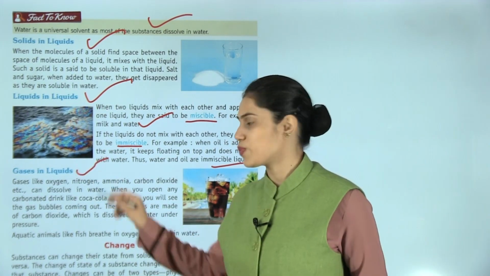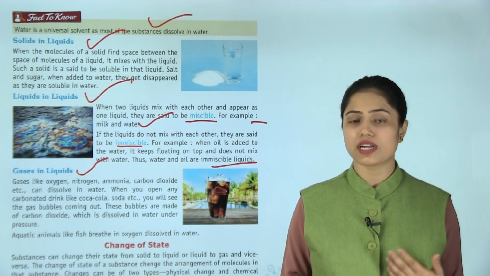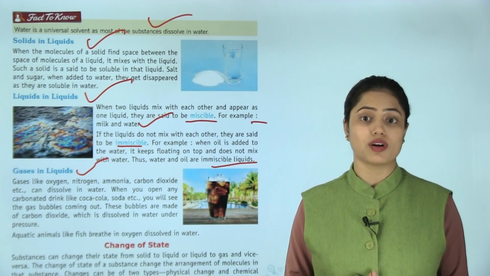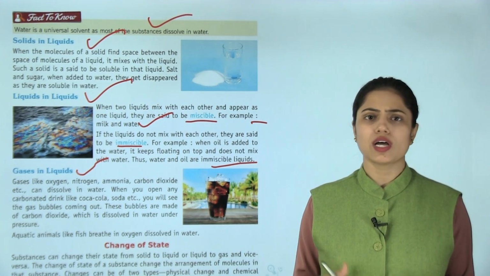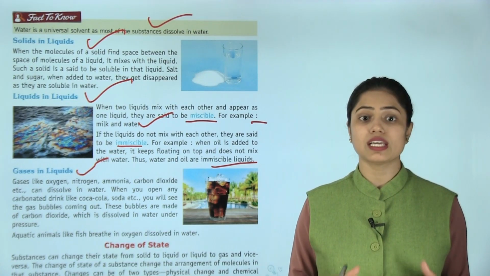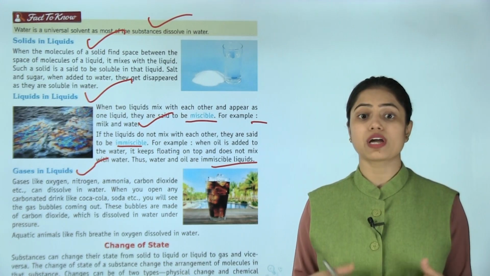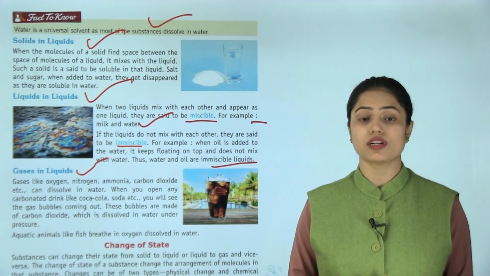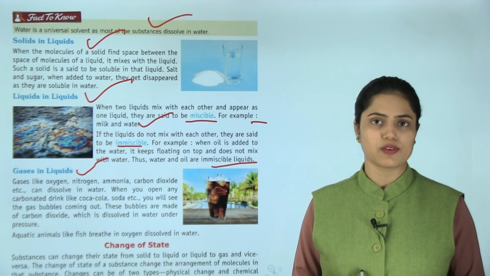Now gases in liquids. Gases like oxygen, nitrogen, ammonia, carbon dioxide, etc. can dissolve in water. When you open any carbonated drink like Coca-Cola, soda, etc., you will see the gas bubbles coming out. These bubbles are made of carbon dioxide, which is dissolved in water under pressure. Aquatic animals like fish breathe in oxygen dissolved in water.